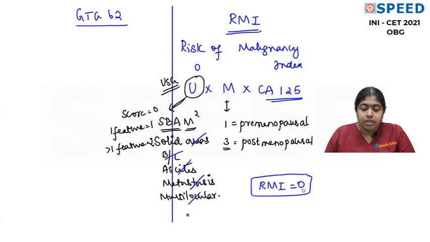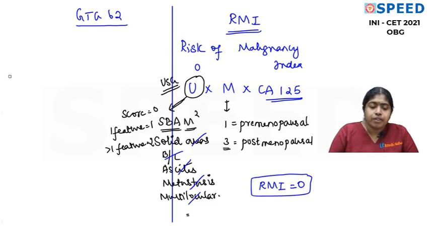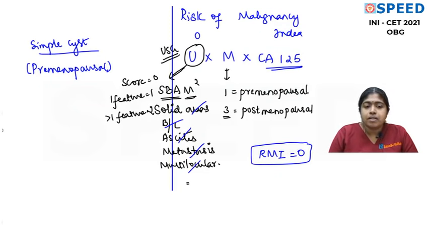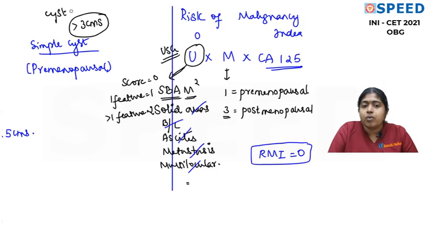How are you going to manage? Now, we have confirmed that it is a simple cyst, and we have also confirmed the age, and she is premenopausal. As per the Green Top guidelines, we always stick to these guidelines because they are the latest. Before that, all of you please understand, when do you call an ovarian cyst? We call it an ovarian cyst when the size is equal to or more than 3 centimeters, because even the dominant follicle is 2 centimeters before rupture.